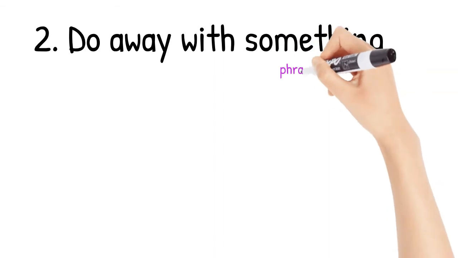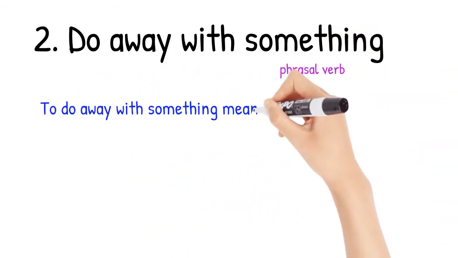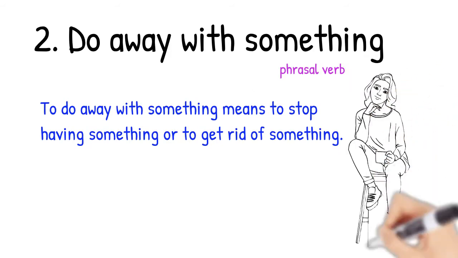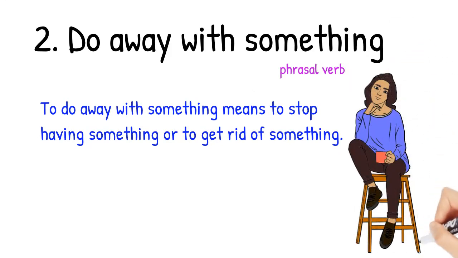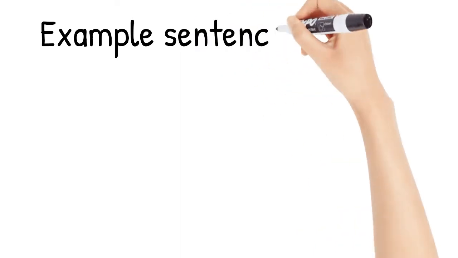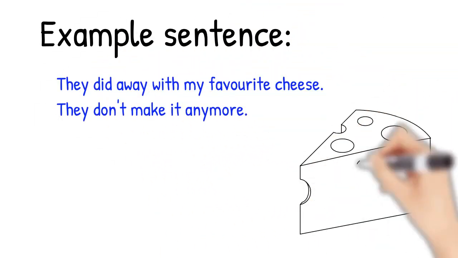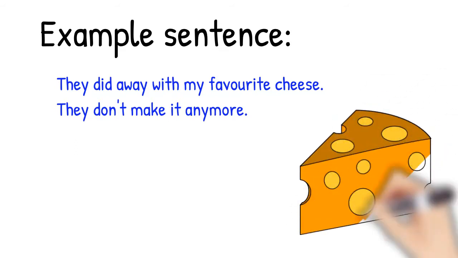Number 2, do away with something. This is a phrasal verb. To do away with something means to stop having something or to get rid of something. Another example would be, they did away with my favorite cheese. They don't make it anymore. They did away with it.